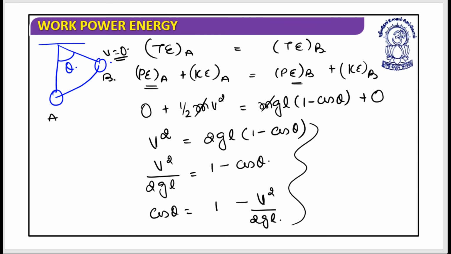So theta is equal to cos inverse of 1 minus v square divided by 2gl. I hope this is clear. This is the maximum angular displacement that can be achieved with this velocity of the bob.